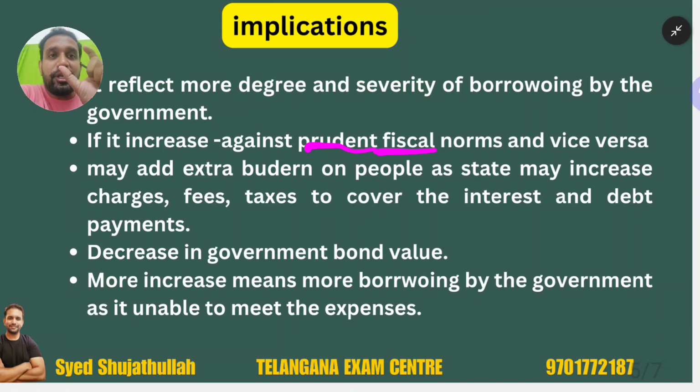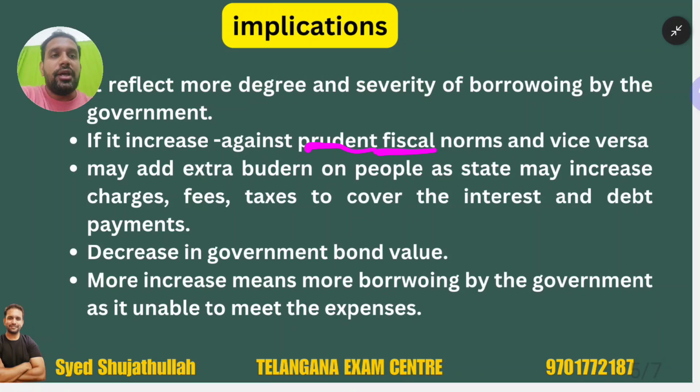Whenever government is able to contain the fiscal deficit, it is following prudent fiscal norms. If government is not able to contain the deficit and the deficit goes beyond the government's revenue growth rate, then government is not following prudent fiscal norms.